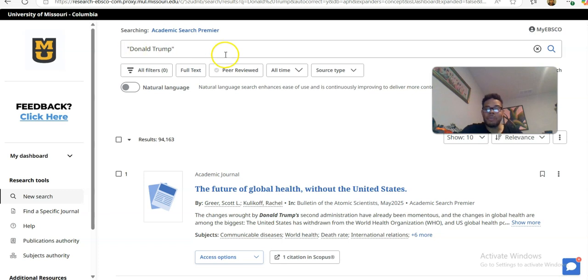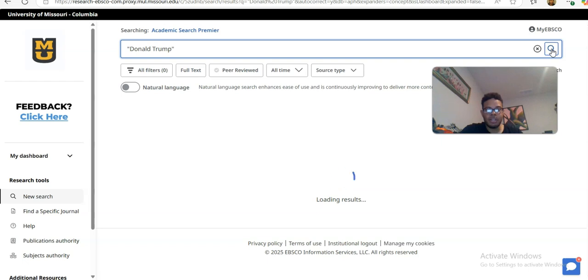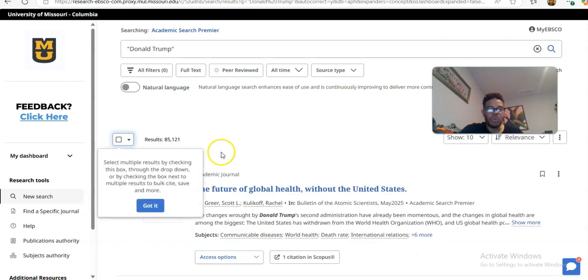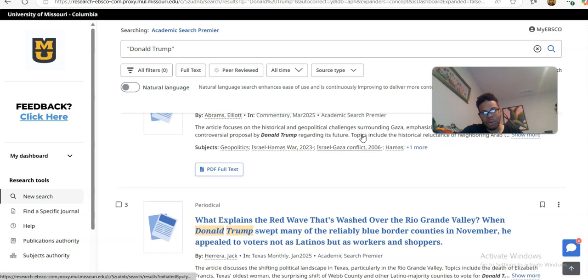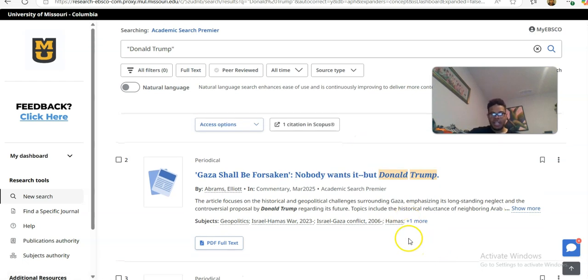Some of them just happen to have Donald and Trump in the title. So what we can do here is put quotation marks around Donald Trump, and then it is only supposed to bring us back things that show those two words, Donald and Trump, together. Okay. So we search this way, and now you can see we lost almost 10,000 things, but that's still too many. We went from 94,000 things to 85,000 things. However, now is when I get to show you all exactly how to go about trying to get this down.